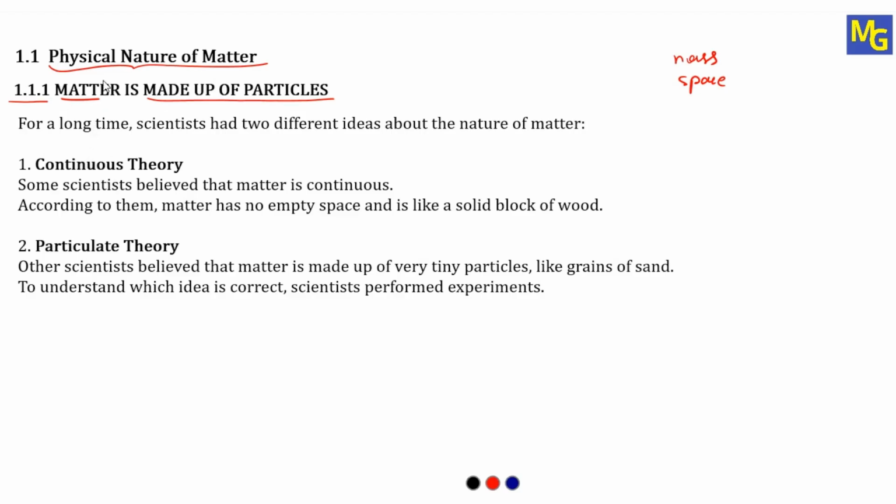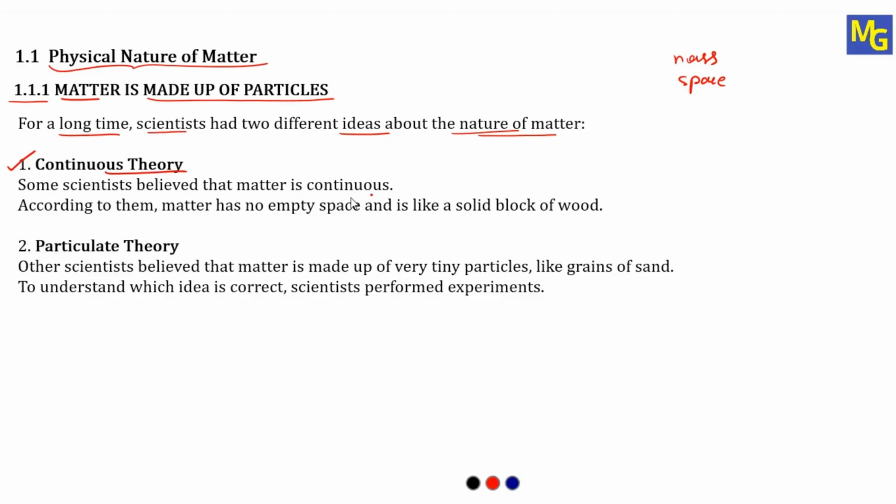So now we are going to start the physical nature of matter, and the first one is matter is made up of particles. For a long time, scientists had two different ideas about the nature of matter. In earlier days, scientists gave two different ideas about the nature of matter. What are those? The first one is called continuous theory. What is this continuous theory? Some scientists believed that matter is continuous.